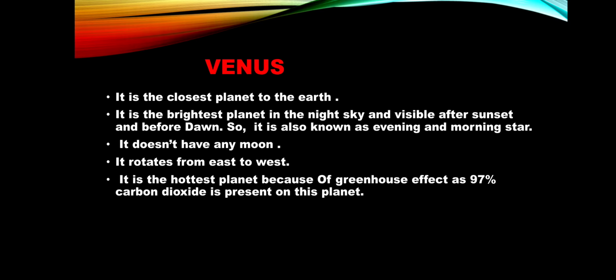The next planet is Venus. It is the closest planet to the Earth, and it is the brightest planet in the night sky, visible after sunset and before dawn. So it is also known as evening and morning star. It also doesn't have any moon. Its rotation is unique. All the planets rotate from west to east, but Venus rotates from east to west.